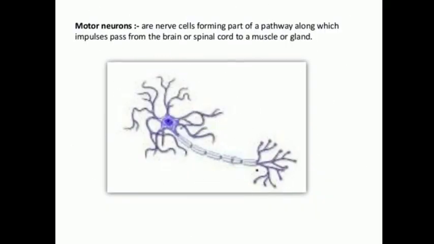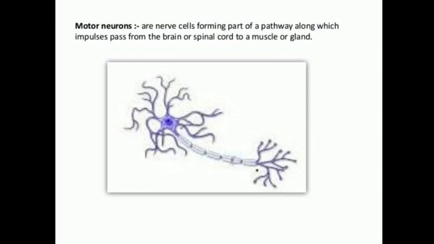And next is the motor neuron. Here they are the nerve cells forming a part of the pathway along which the impulse passes from the brain or the spinal cord. Just now as I said, the sensory neuron carries from the receptor, right? Once the sensory neuron gives the message to the brain, from the brain it will give the instruction, and that will be passed through the motor neuron towards the muscles or a gland.